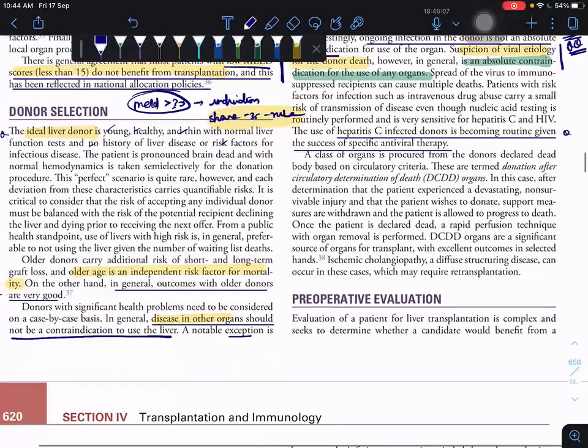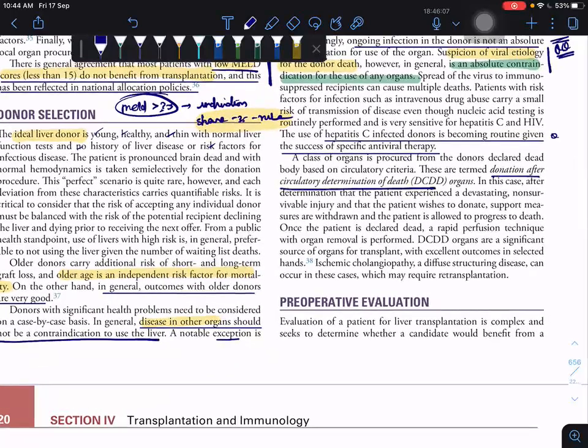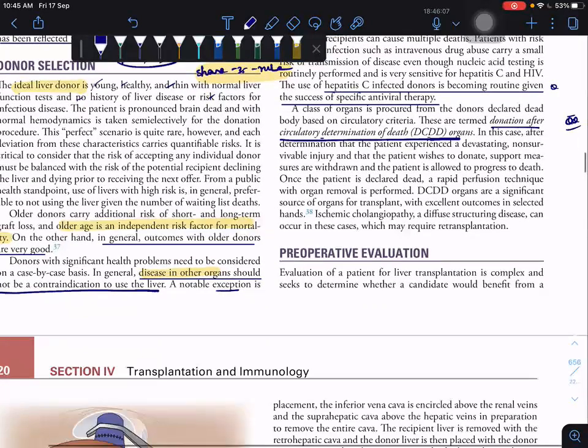Next comes donation after circulatory determination of death, DCDD organs. Just remember this term. This is donation after circulatory determination, an abbreviation I'm telling. Ischemic cholangiopathy, a diffuse stricturing disease, can occur in these cases, which requires retransplantation.